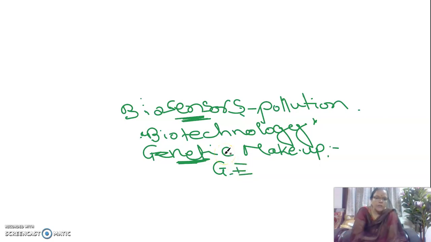And then the various useful effects of bacteria are exploited through genetic engineering, and they are made for the betterment of humanity. So about all these things we will learn in the